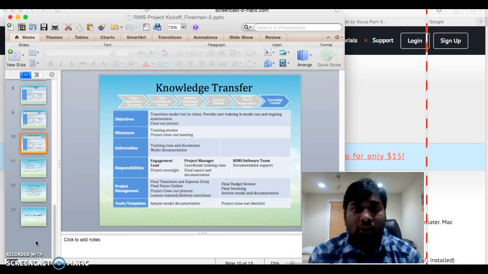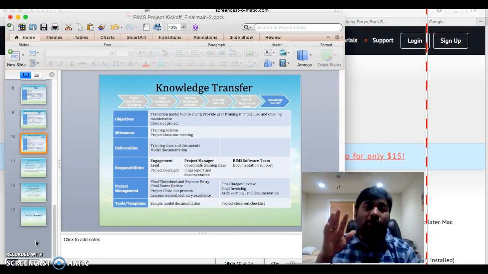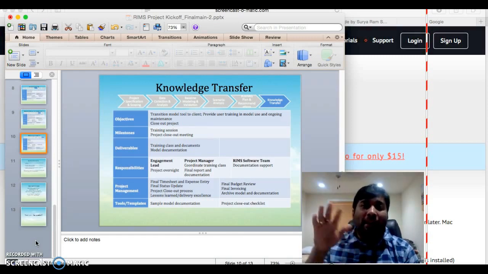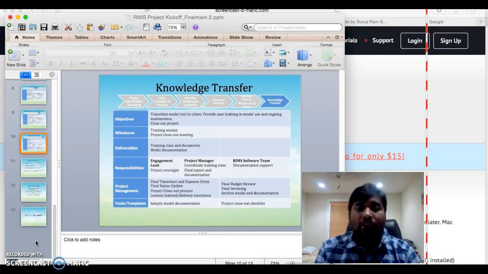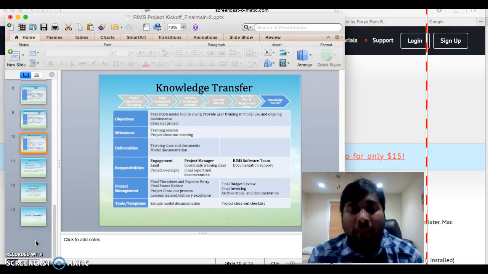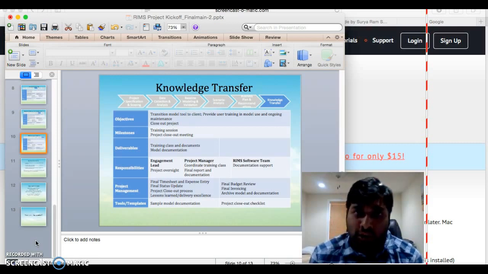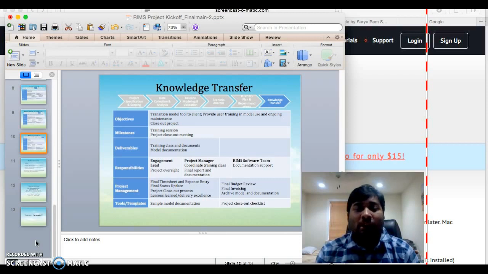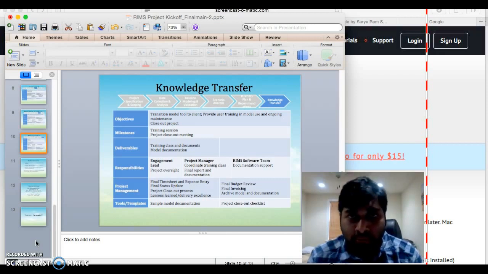So for the transition after this, we are going to create a project document of what we did over the last few phases. We are compiling everything into Confluence, saving the document, and presenting a knowledge transfer to all the respective teams and associates, like a training class with the documentation, and providing all the data to them. We are more than happy to get feedback from them.